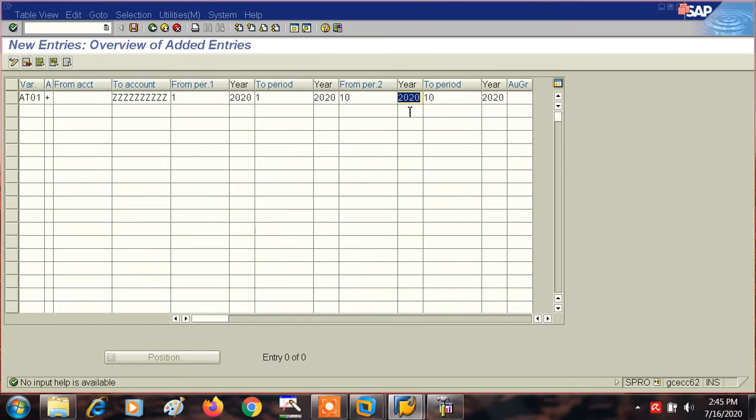Because the 10th period is January, of course. Suppose we are in January 2021. This period obviously belongs to 2021, but is it really part of 2021? No, this is not part of 2021, because we have already understood the concept behind it in our fiscal year variant.